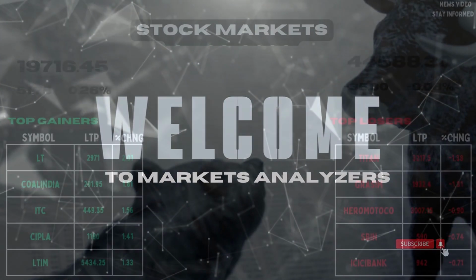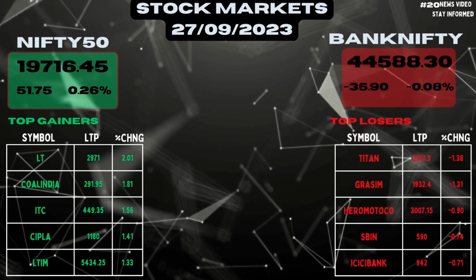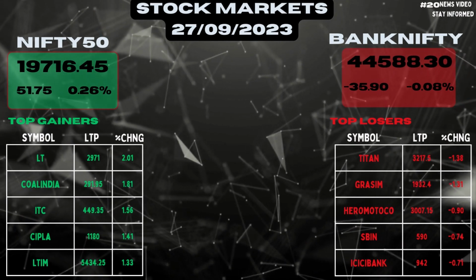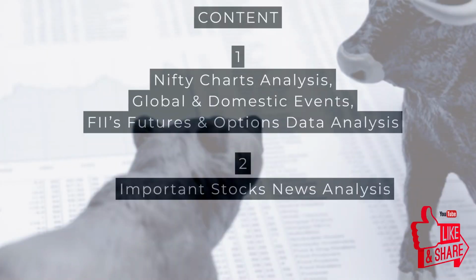Today Nifty rallied by 51 points and closed at 19,716, whereas Bank Nifty fell by 35 points and closed at 44,588. In this video, we will be discussing Nifty trend by analyzing Nifty's price action, global and domestic events, and FII's futures and options data, and try to form a view of Nifty's short-term trend. The second thing we will be discussing is important stock news updates. Now let's begin our video.